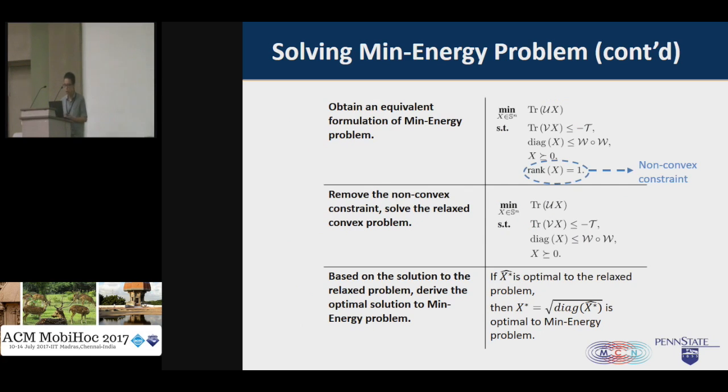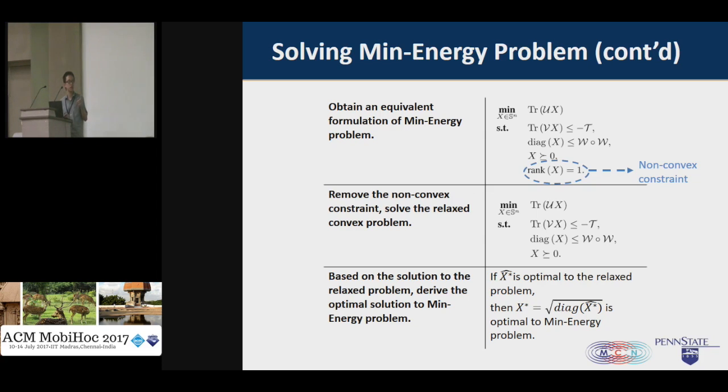Allow me to omit all those mathematical details and just introduce some of the key steps on how we solved this mean energy problem. The column on the left shows the key steps, and the column on the right shows the calculation results after each step. At first, we want to obtain an equivalent formulation for our mean energy problem so that we can easily differentiate the non-convex constraint and the convex constraint.